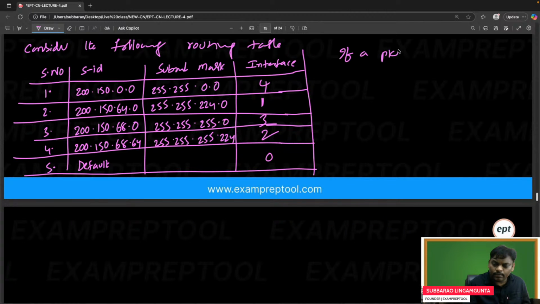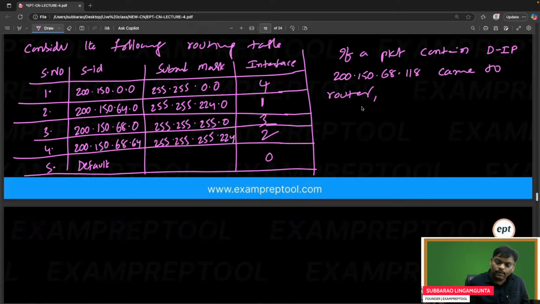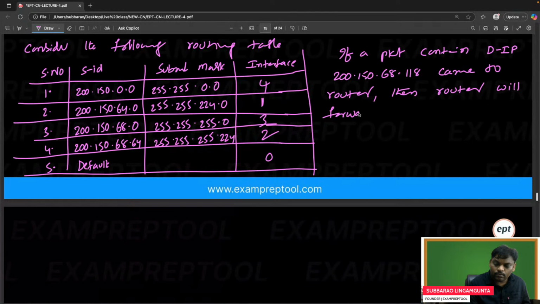If a packet contains destination IP 200.150.68.118 and came to the router, then the router will forward this packet to which interface?